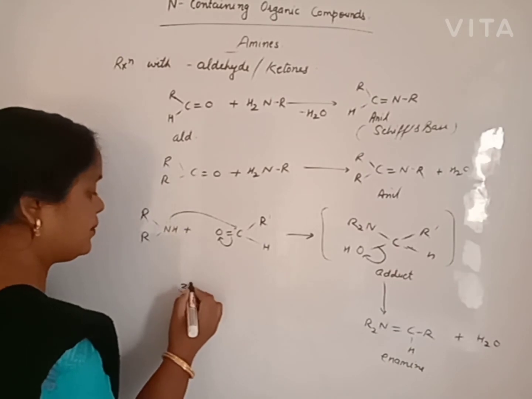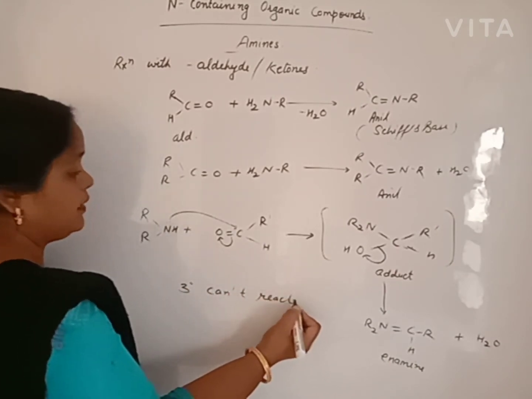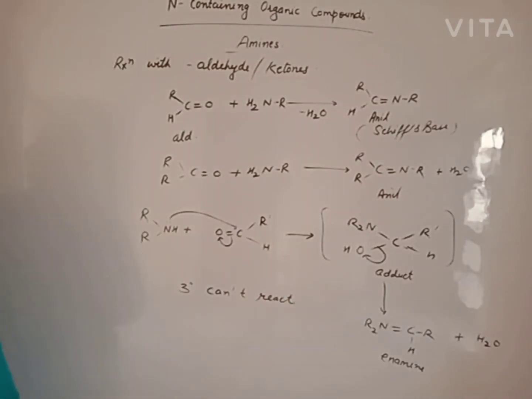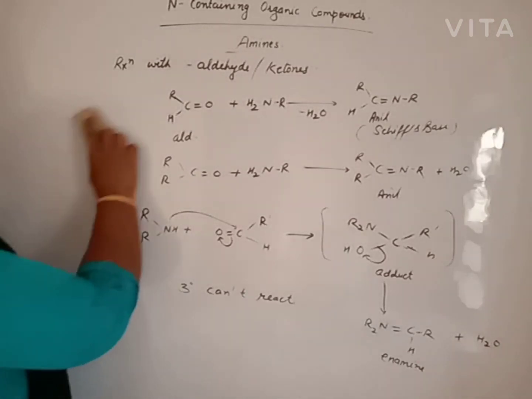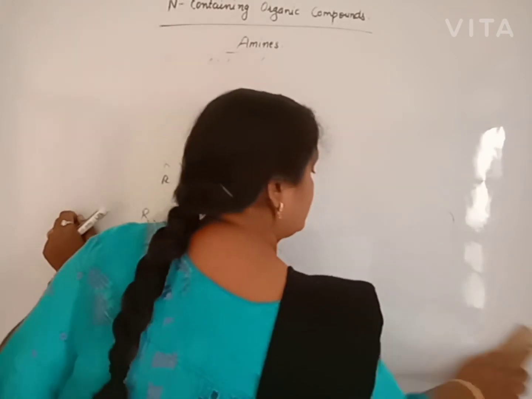Tertiary amine can't react. Primary amine can react to give Schiff's base. Secondary amine reacts to give enamine. But tertiary amine cannot react with aldehyde or ketone.